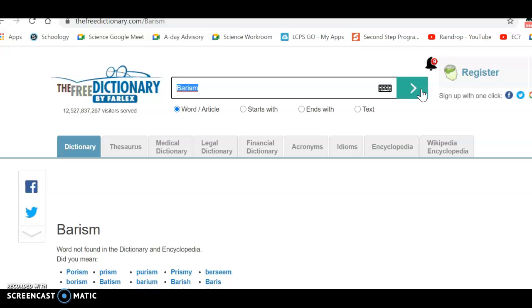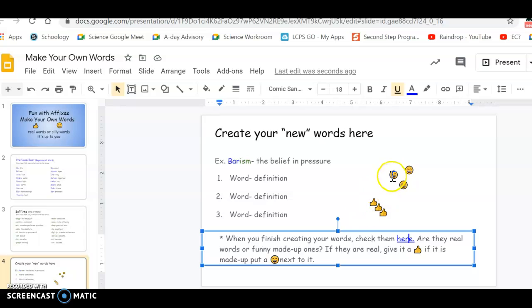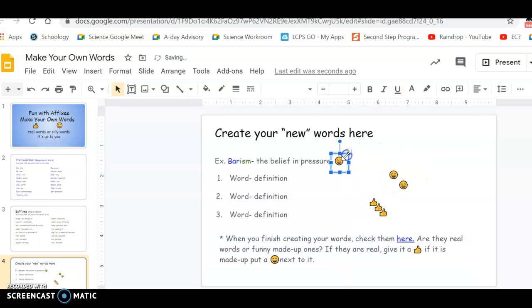The response says word not found in the dictionary and encyclopedia. And then it asks if I meant any of these other words. Maybe I misspelled it. I did not, because I made up my own word, and so it is a made-up word. Going back to this, I'm going to take one of the smiley faces and drag it over to my word to show that it is made up.